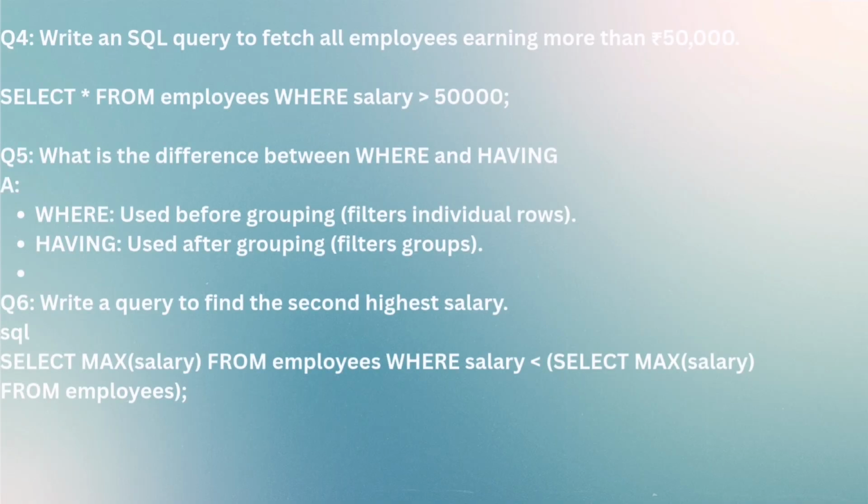Now the fourth question is, write an SQL query to fetch all employees earning more than 50,000. Here is the command for that: select star from employees where salary is greater than 50,000. Now the fifth question is, what is the difference between where and having?